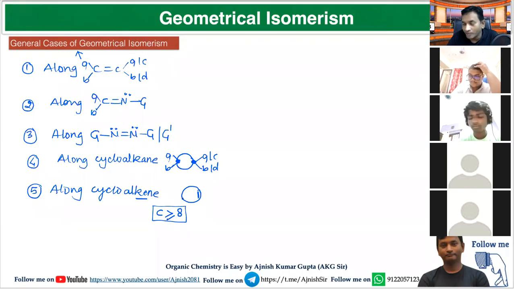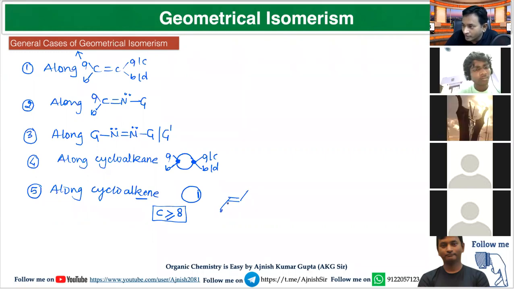Because to form the opposite side, look over this, this position is not so appropriate to make a bond. So 1, 2, 3, 4. A 4 carbon system will not form opposite side or side attachment.